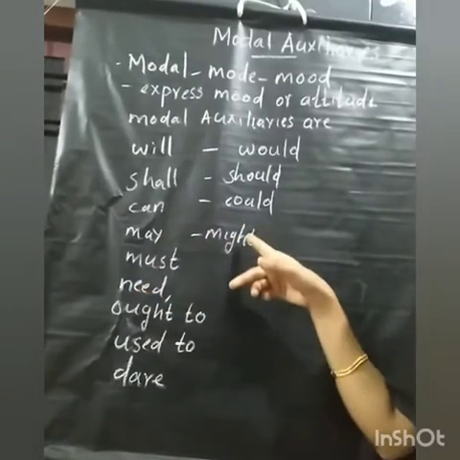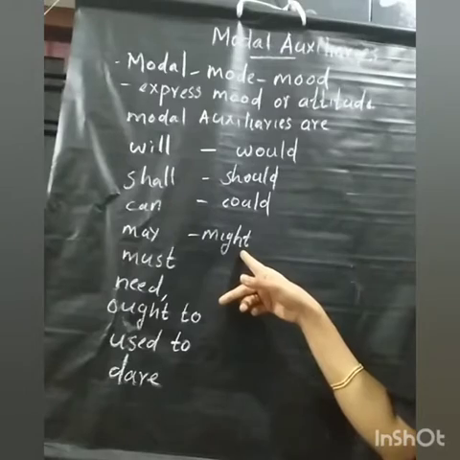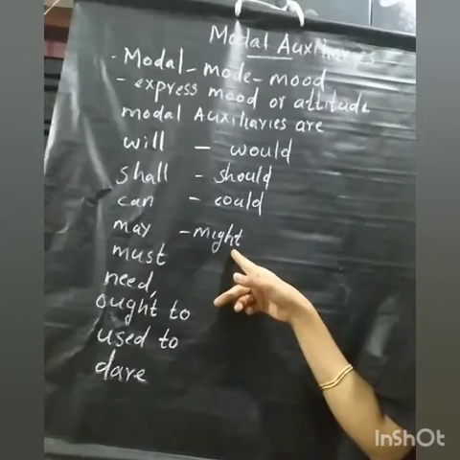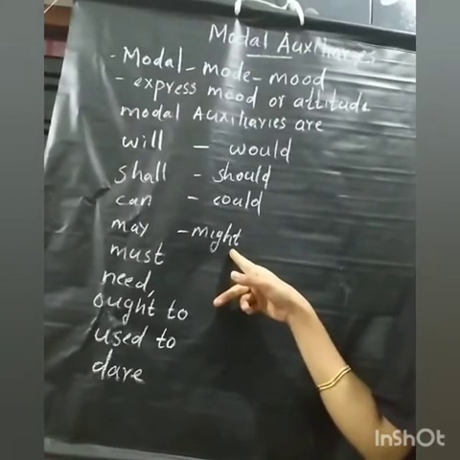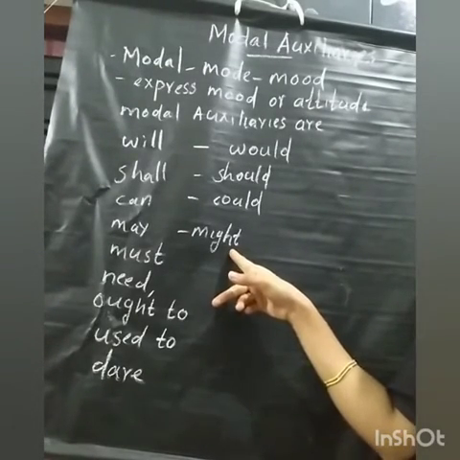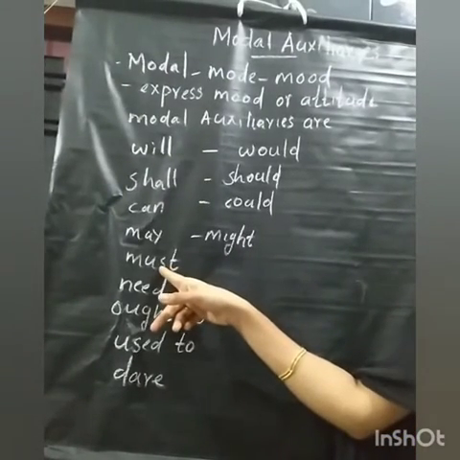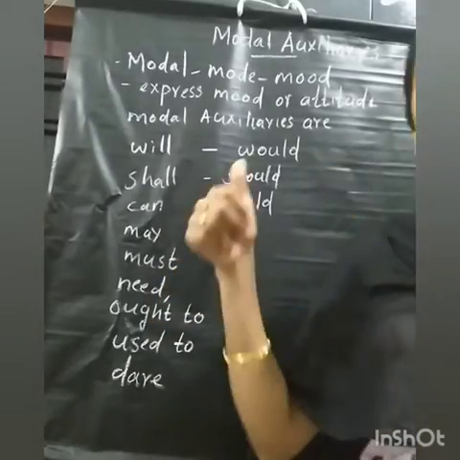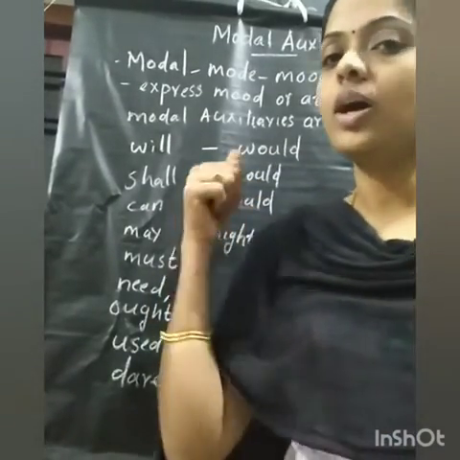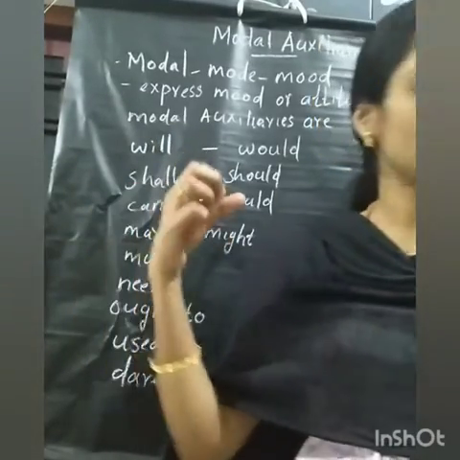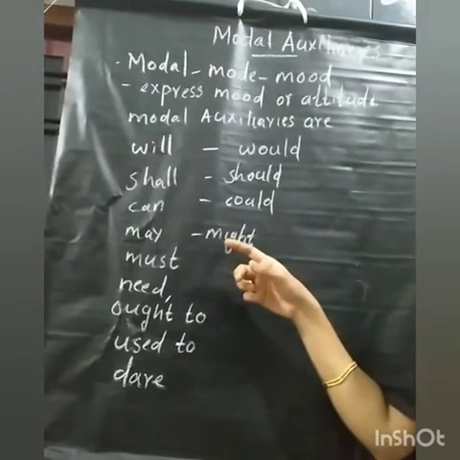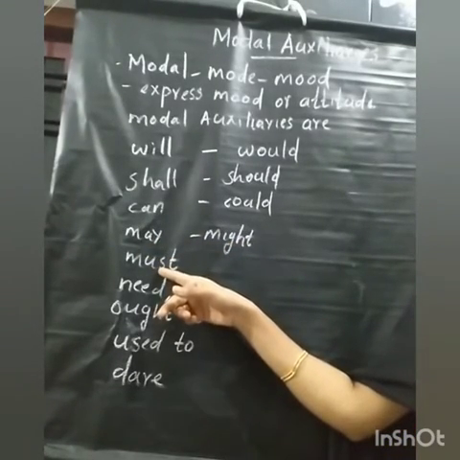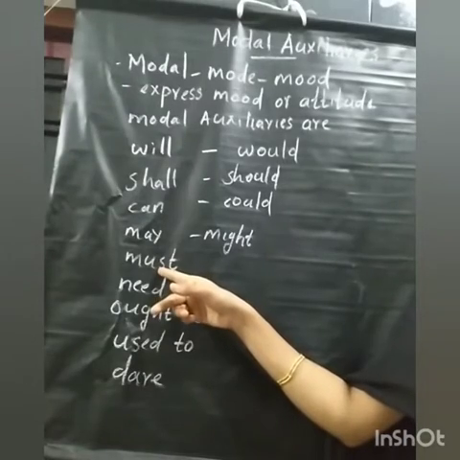Then, may's past tense, might. We use might to express uncertainty, to express purpose. Next one, must. We use must to express compulsion. You must do your work. That shows the compulsion. Then to express duty or necessity, determination, strong possibility.